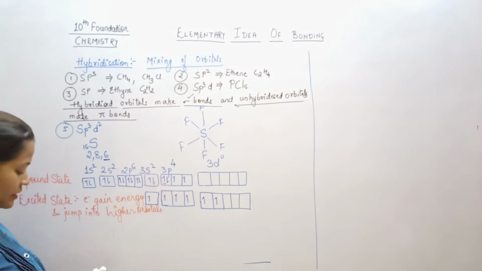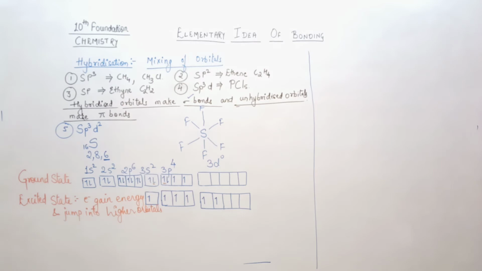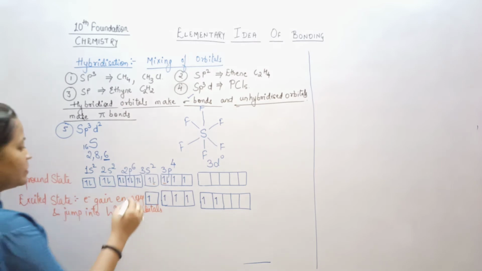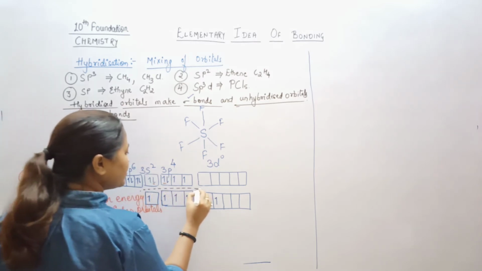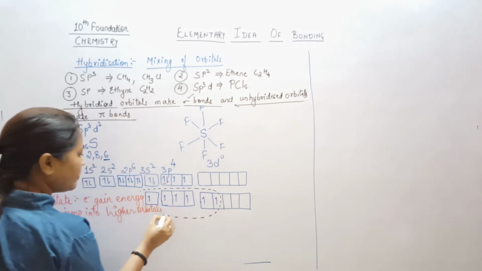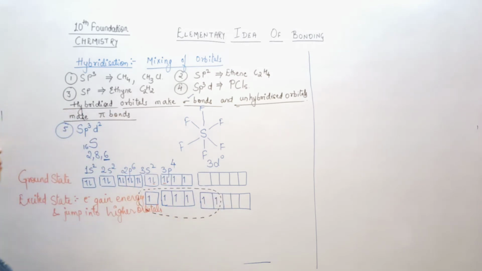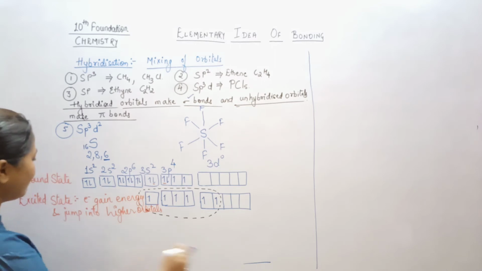So what happens in the hybridization? That will be mixing of orbitals. So these orbitals which contain the unpaired electrons will be mixed. When they are mixed, they are going to form, I'm so sorry if there is a disturbance because it's heavily raining in our very beautiful place Mumbai. Okay?